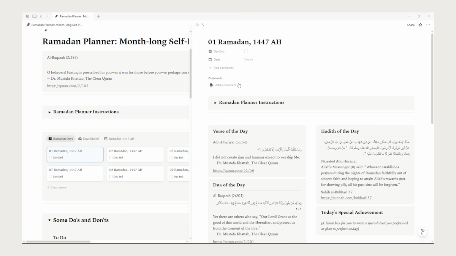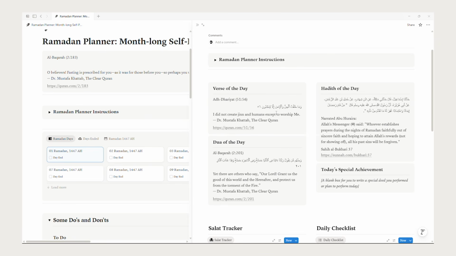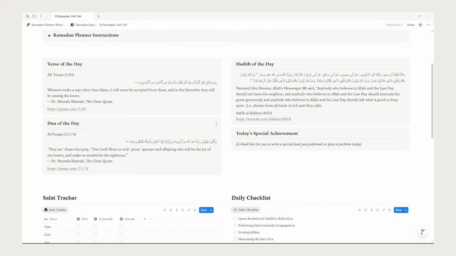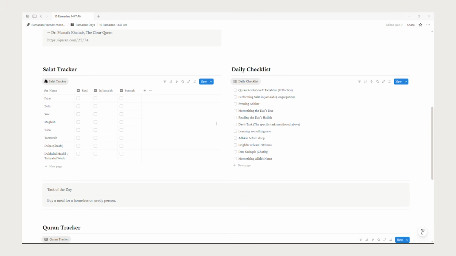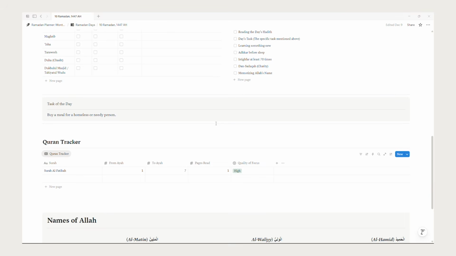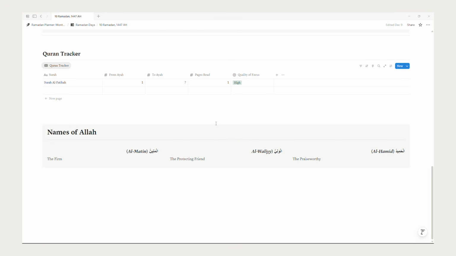Open the dashboard and you get your daily ayah, hadith, and a specific dua with its meaning ready to apply immediately. It goes beyond just fasting. This planner challenges you with a daily good deed like feeding a poor person or fixing a broken relationship. Plus, by memorizing just 3 names of Allah a day, you can complete all 99 names by Eid inshallah.